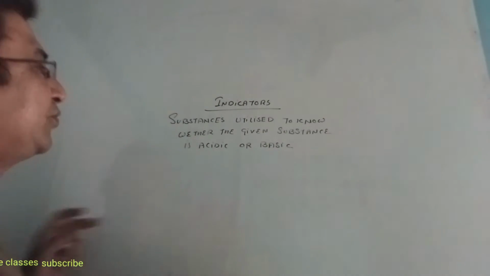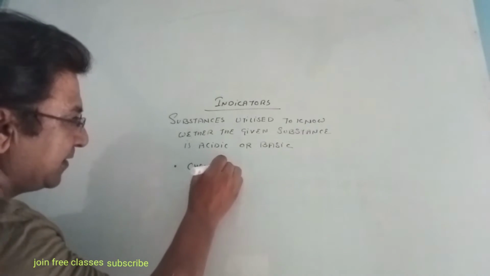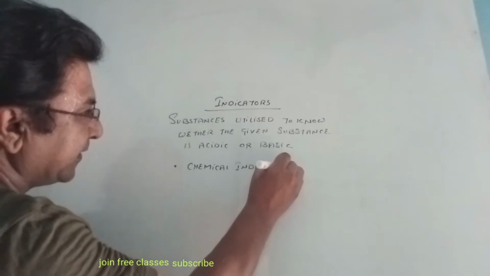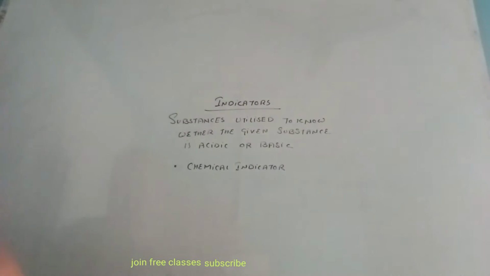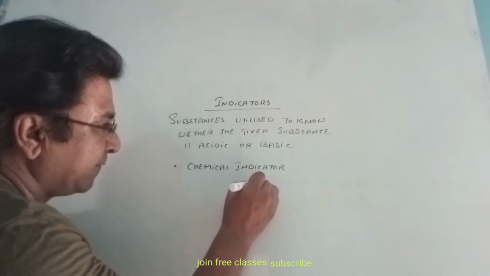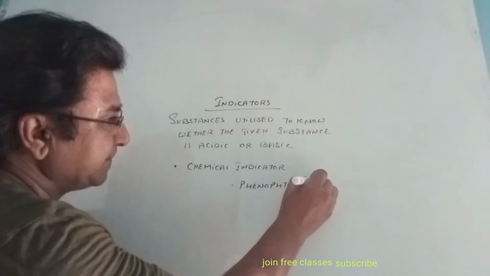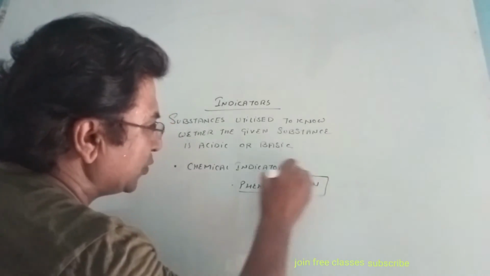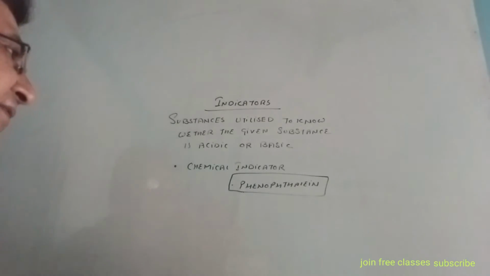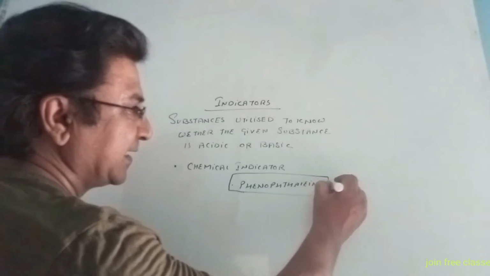So it is basically indicating. This also can be of two types. Number one is chemical indicators. You must have heard of phenolphthalein. Phenolphthalein is one indicator which is utilized in the laboratory to know whether the given substance is acid or base. Now, it itself is colorless.